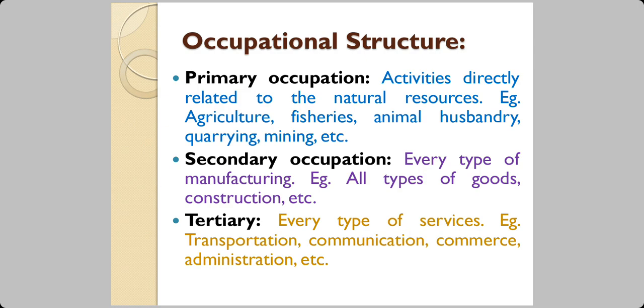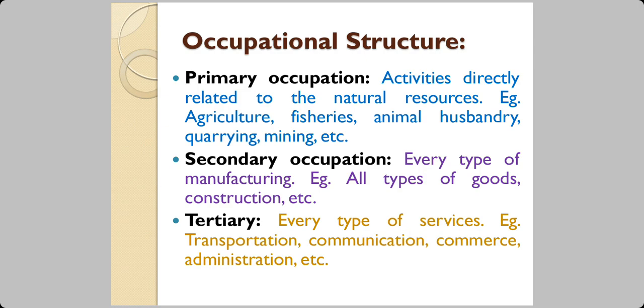For example, agriculture: you're talking about land and the plants growing on it. Fisheries are the animals in the sea or water. Animal husbandry, again, you're talking about the animals. Quarrying and mining is you taking out some ores and minerals from the earth.